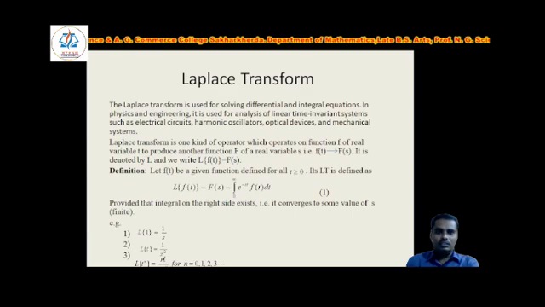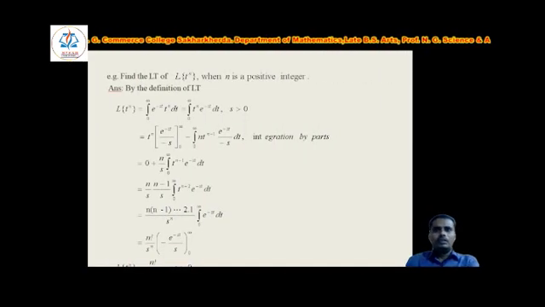Provided that the right hand side of equation 1 exists, that is it converges to some specific finite value. For example, Laplace of 1 equals to 1 by s. By using the definition you can find Laplace of 1 equals to 1 by s. Second example is Laplace of t equals to 1 upon s square. Then Laplace of t raised to the power n equals to n factorial upon s to the power n plus 1. Now the next example we will see in details.